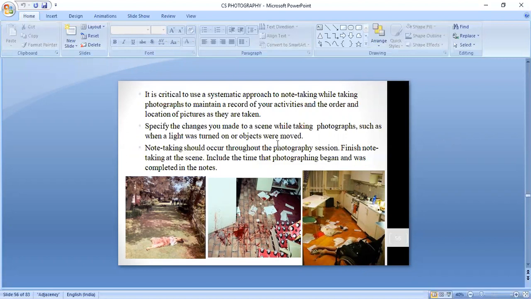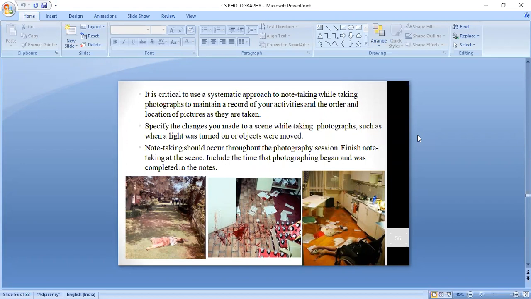So specify the changes you made as seen while taking photographs, such as when a light was turned on or objects were moved. Note taking should occur throughout the photography session. Finish note taking at the scene, and include the time the photographing began and was completed in the notes.